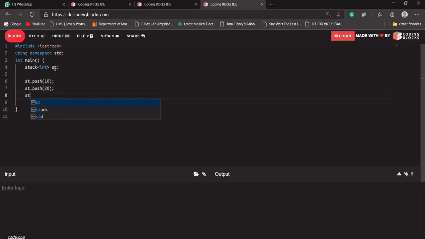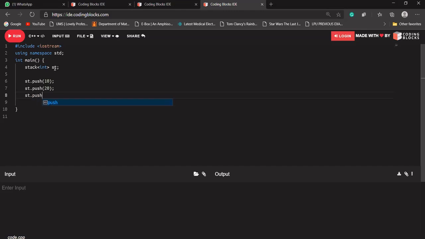In C++, STL is there, or in Java, I think the stack class is there, or in Python, I think the predefined stack is there also. So the concept will be the same. In C++ we will be using STL. In Java, you can use the predefined classes for stack and queues.